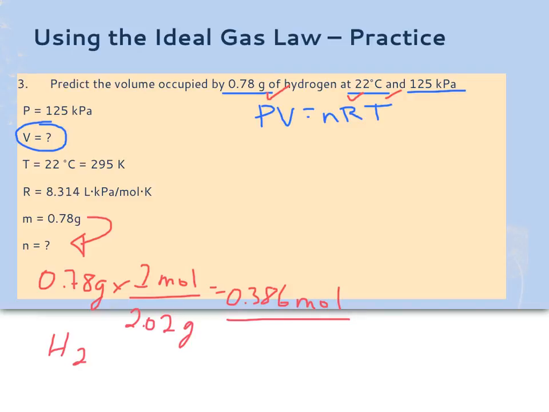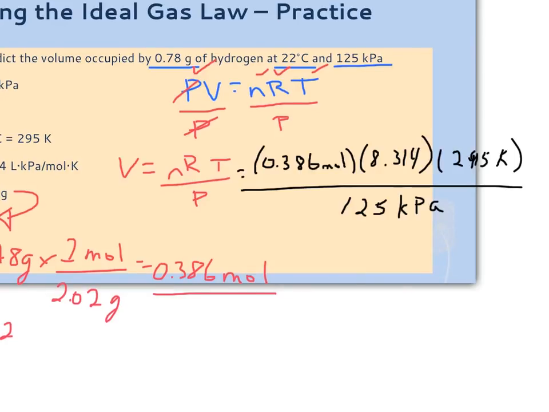Now that I've calculated my moles, I can rearrange my formula for volume, which means I need to divide both sides by P because I need to get V on one side all by itself. Cross out the P's, and what I end up with is V equals nRT over P. I need to sub in all of my variables now. So I'm going to do 0.386 multiplied by 8.314 multiplied by 295 divided by 125, which is going to give me a final volume of 7.57.